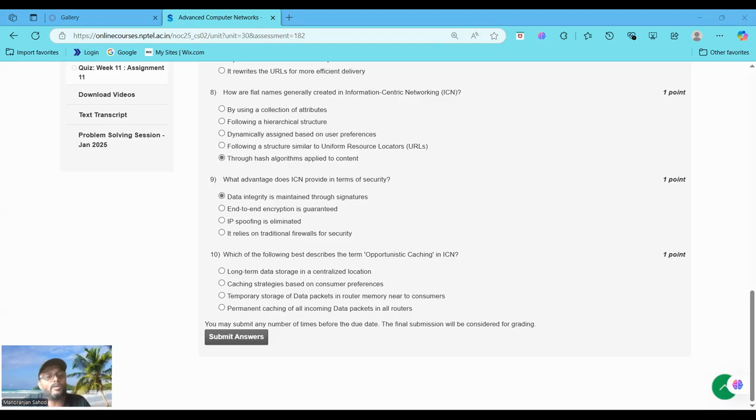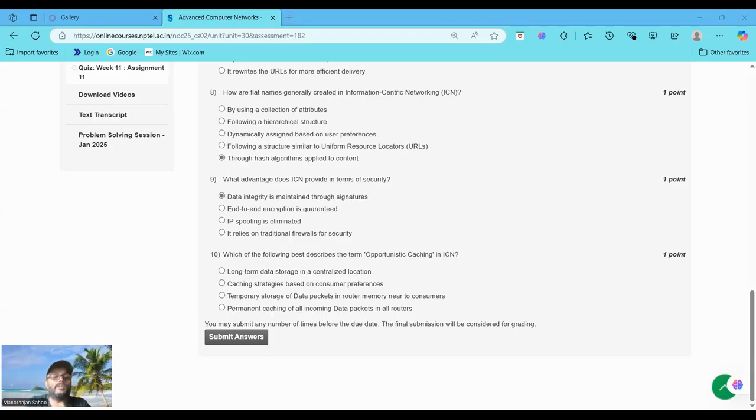But what about the other options? If you choose option B, end-to-end encryption is guaranteed, it is an incorrect statement because ICN does not inherently guarantee end-to-end encryption. It focuses on content-based security.